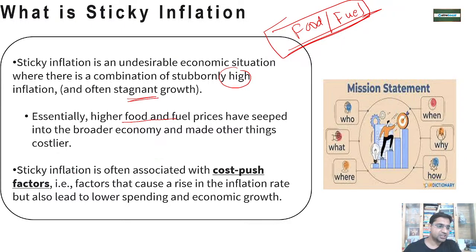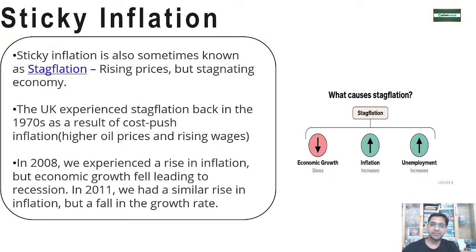So sticky inflation is always related to your cost, often related to cost push factors. Cost is becoming higher, cost is getting transferred to the various subjects. Okay, because of that inflation is rising, right? Now sometimes sticky inflation is also called stagflation. Stagflation means rising prices but stagnating growth, right?